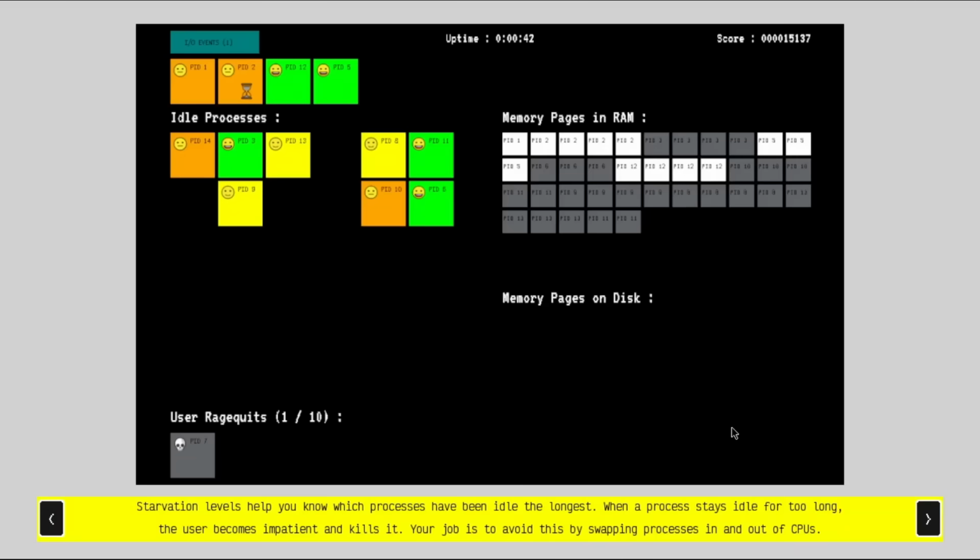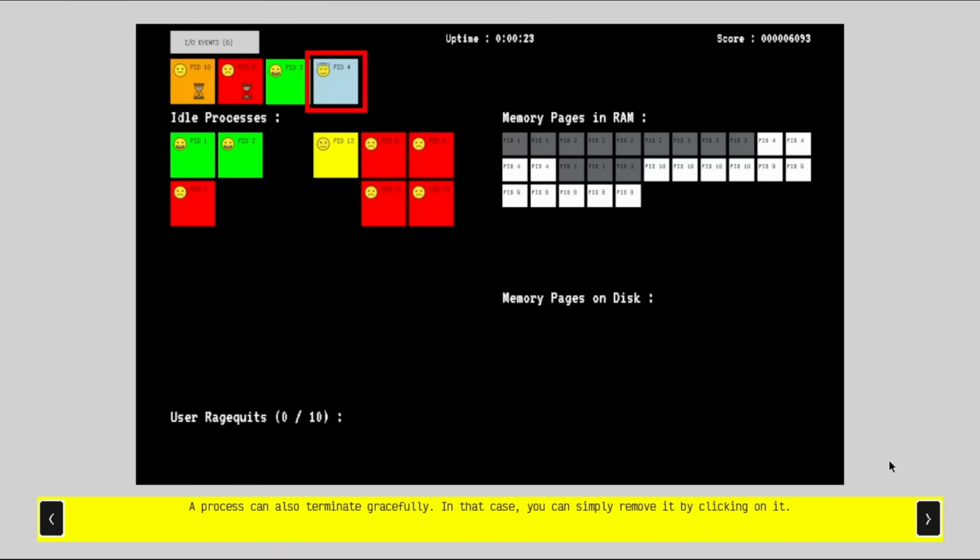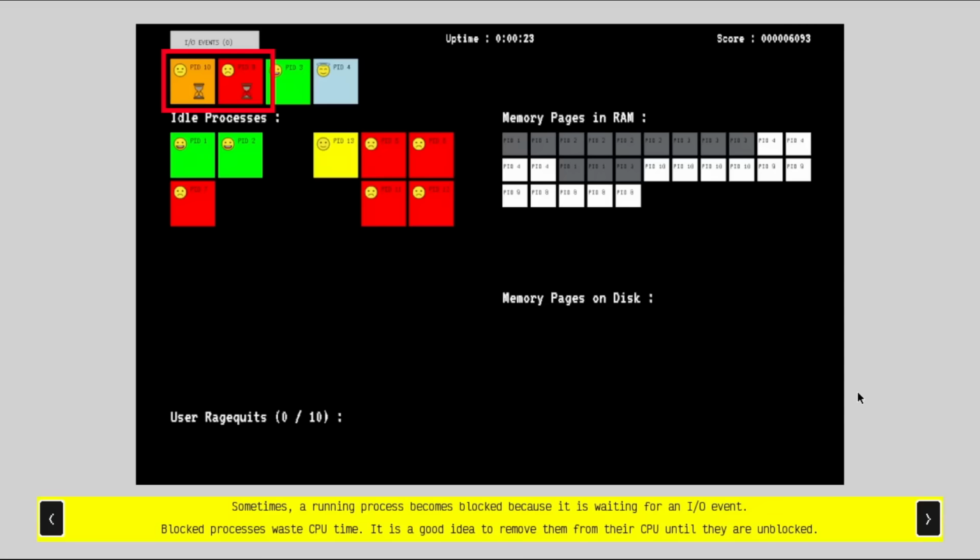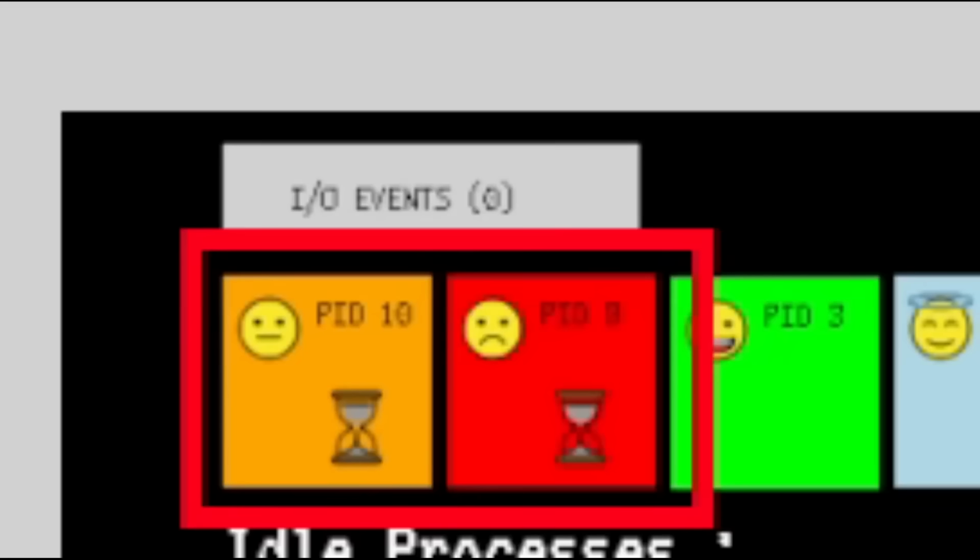When a process stays idle for too long, the user becomes impatient and kills it. The job is to avoid this by swapping processes in and out of CPUs. A process can also terminate gracefully. In that case, you can simply remove it by clicking on it. So I guess if it has this angel, blue color, then we can just remove it because it's terminated normally. Sometimes a running process becomes blocked because it is waiting for an I/O event.